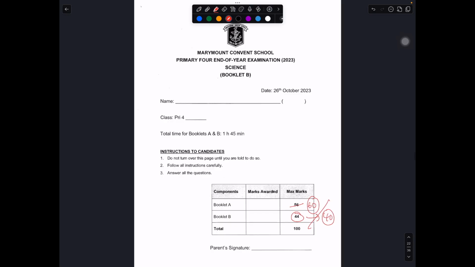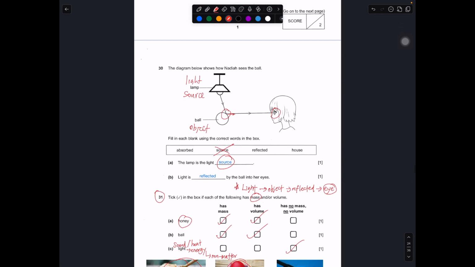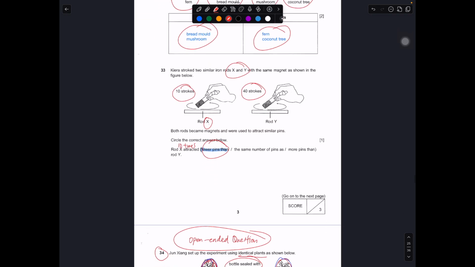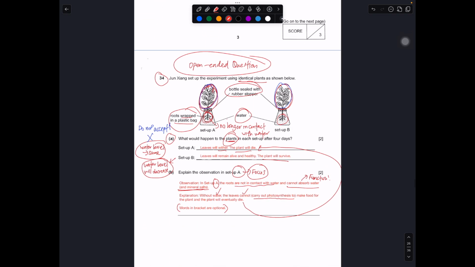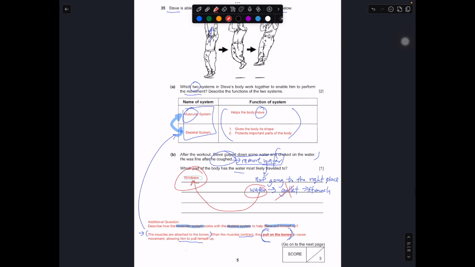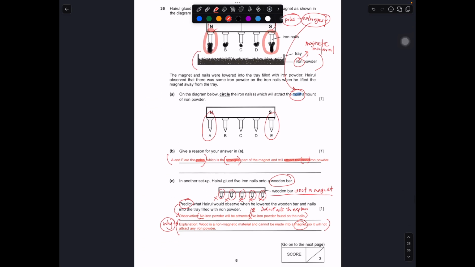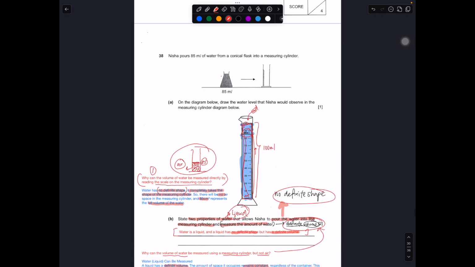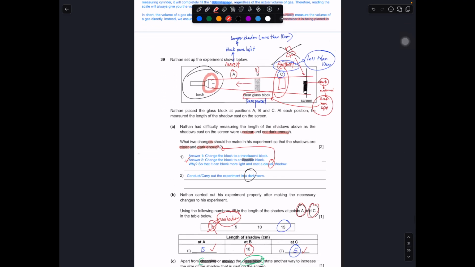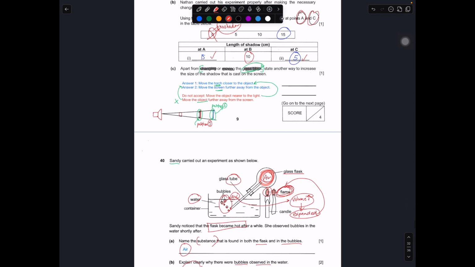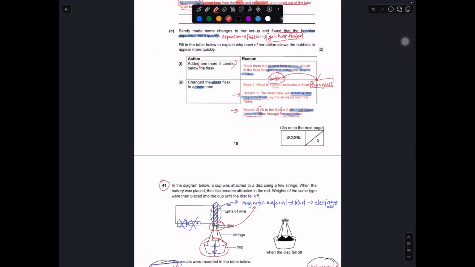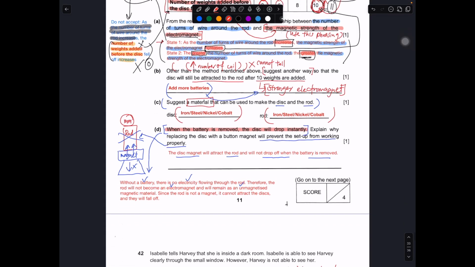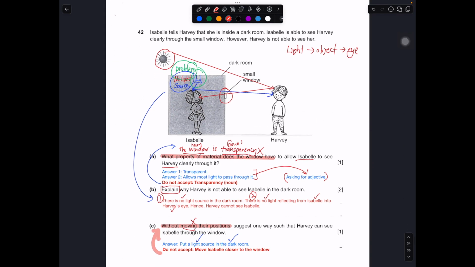This is the section B part. 29, 30, 31, 32, 33, 34, where the actual open-ended section starts, 35, 36, 37, 38, 39, 40, 41, 42. With that, thank you very much.